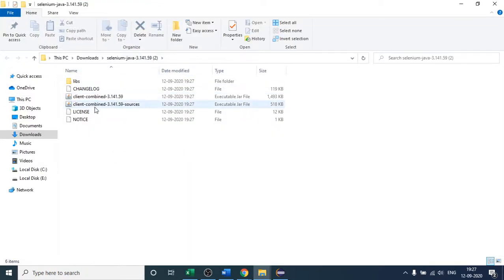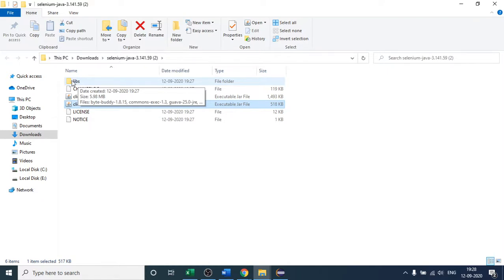If I place my mouse here, you can see executable jar file of 1.45 MB. These are the jar files which we require so that our Eclipse will understand our Selenium code, right? For this reason, we have to import this jar in Eclipse first. Meaning that we have to first give the knowledge of the jar file to Eclipse. Then this jar file will give Eclipse the knowledge of Selenium code.